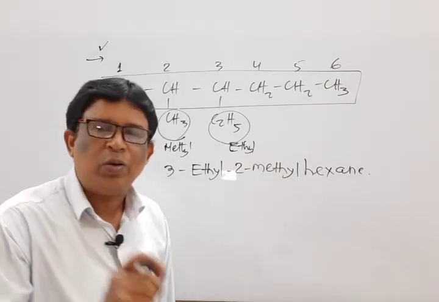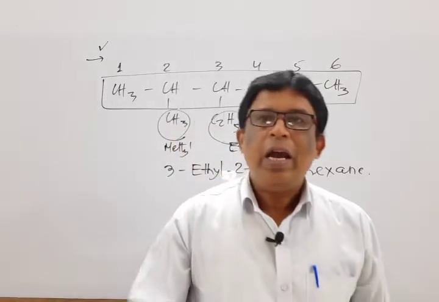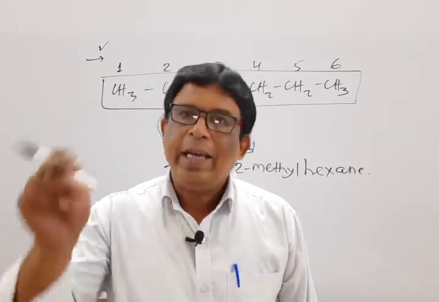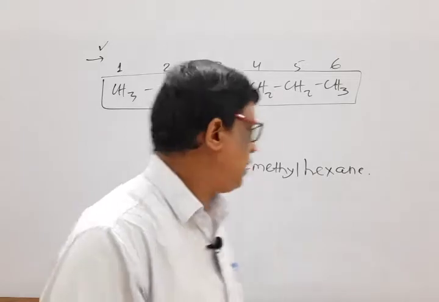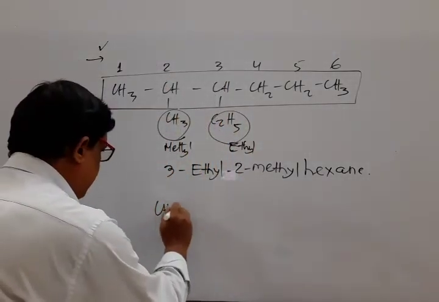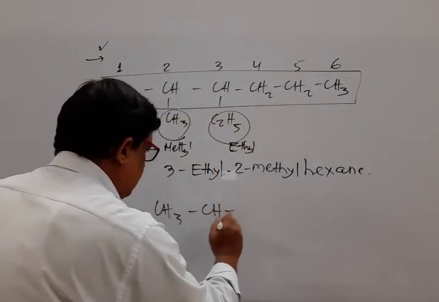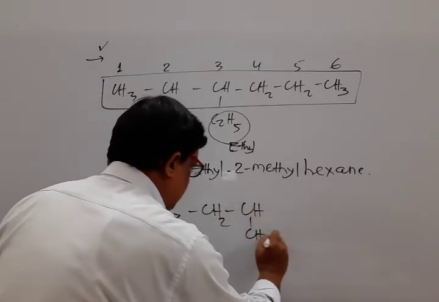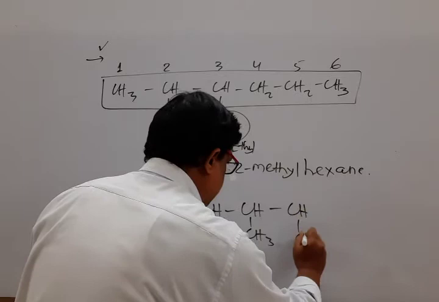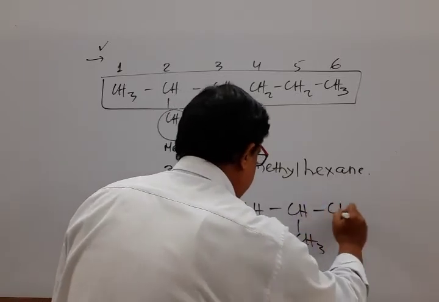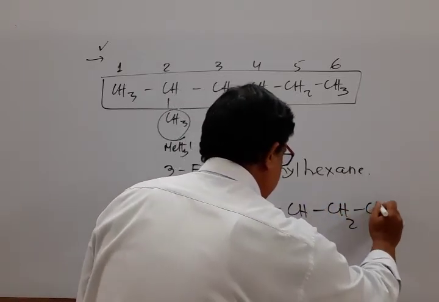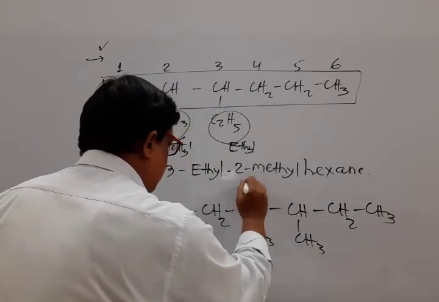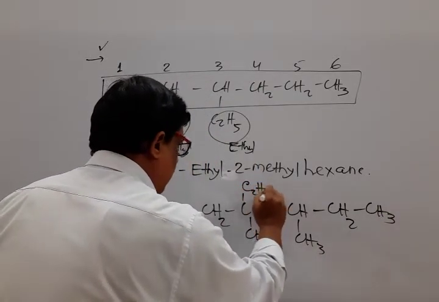Okay. Next rule: remember that if different types of substituents are present at equivalent positions, mark that. CH3, CH, CH2, CH3, CH, CH3, CH2, CH3, here is C2H5.